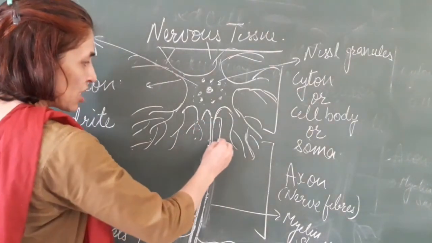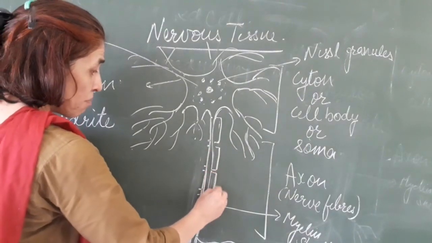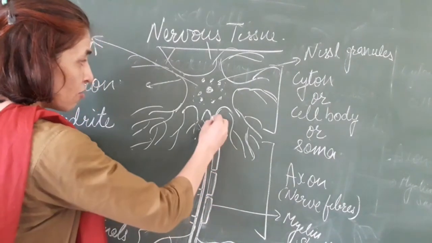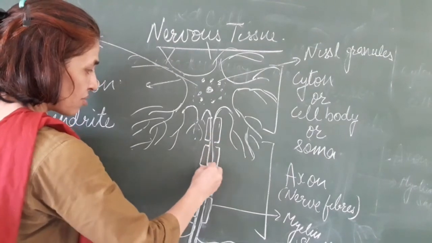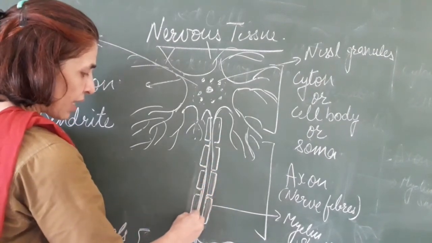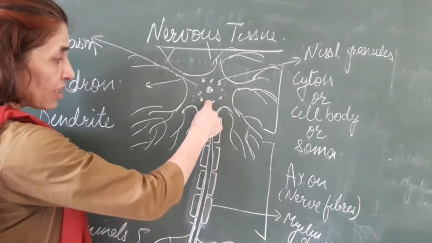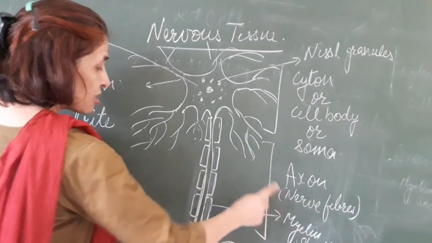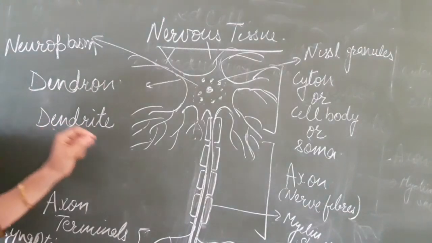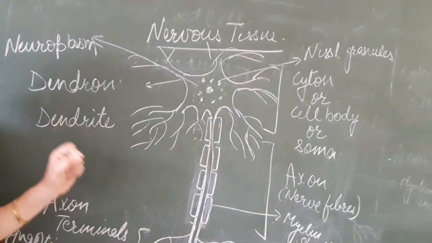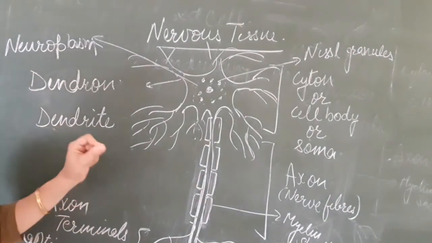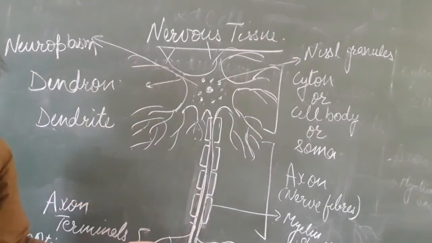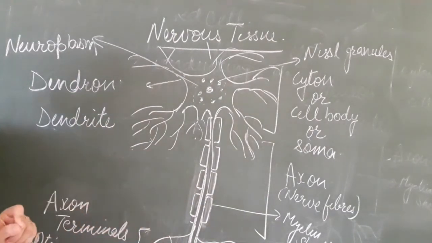Presence of this sheath is making this neuron faster in action. What does it mean? That the messages will travel very fast through the neuron if this sheath is present. It means it is present in those areas of the brain which are fast in taking decisions.